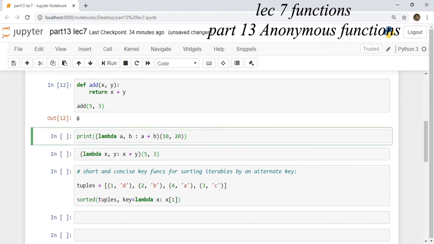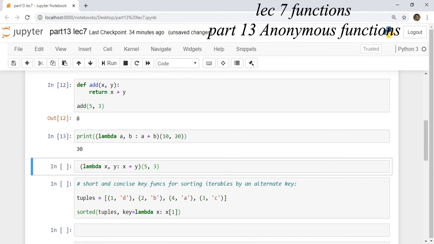One more example, creating an anonymous function with lambda variables colon expression, and in this case we are passing the arguments in the same line, 5 and 3. 5 is accepted as x, 3 is accepted as y, 5 plus 3 is computed, and we directly see the value here itself because we are running it in the cell.